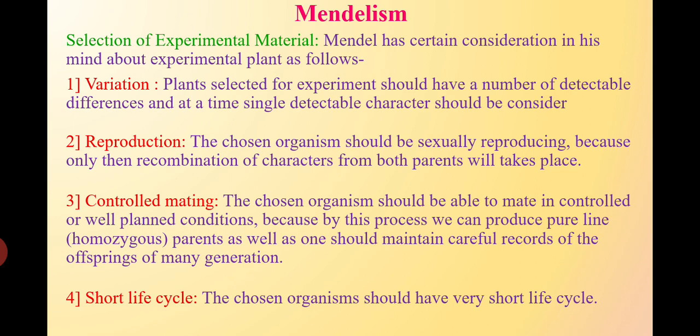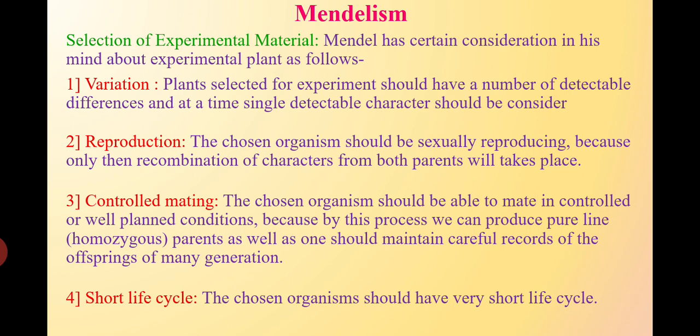The tall must contain capital T, capital T. The dwarf must contain small t, small t. So capital T, capital T is the homozygous dominant parent, and small t, small t is the homozygous recessive parent. Generally, the recessive parent is always homozygous. The dominant may be homozygous or heterozygous. But when we consider the pure line, it must be homozygous, that means it should contain both alleles in a dominant condition.